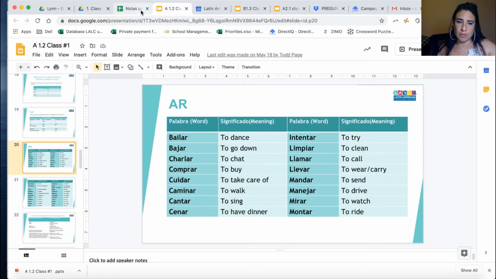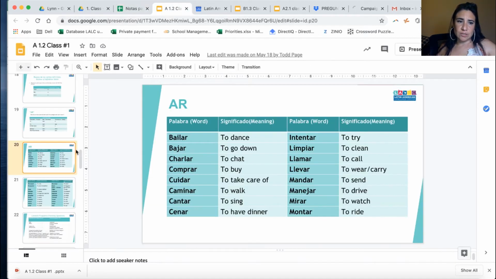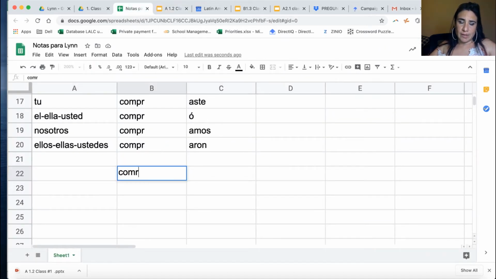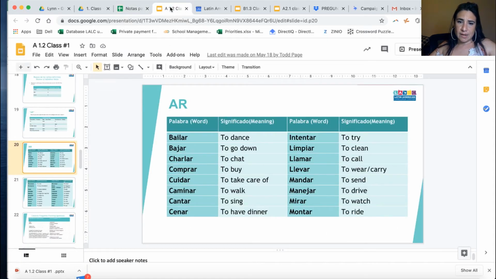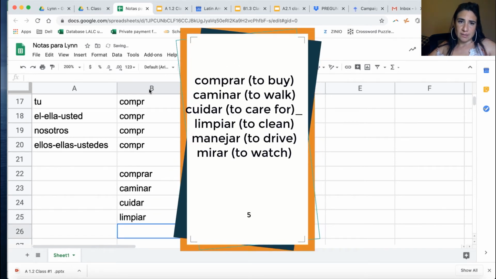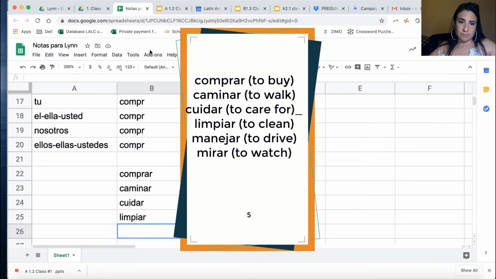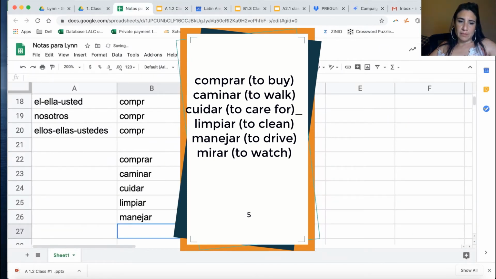And then, at home or when you pause me, you can do the rest of the verbs. Do cuidar, which means to take care of. In my opinion, in order to focus on conversation, just grab the ones that you use the most. For example, I'll grab comprar, caminar, cuidar, limpiar. I'm putting them in a flashcard. Limpiar, manejar, mirar, for example.